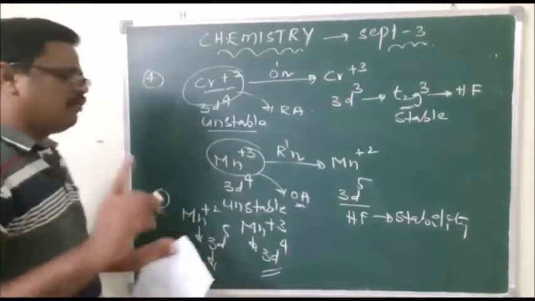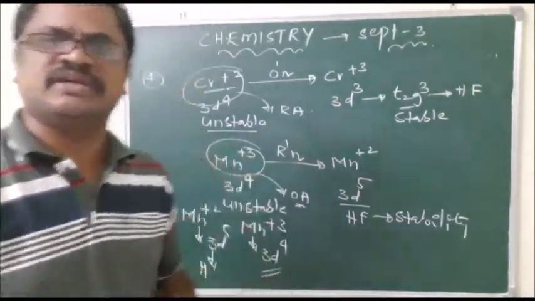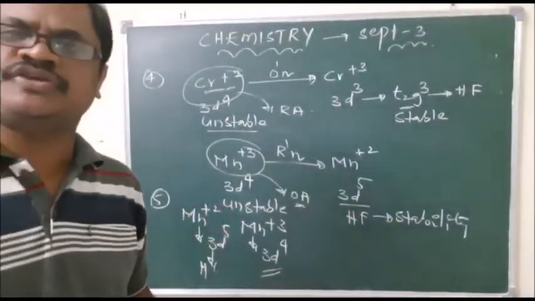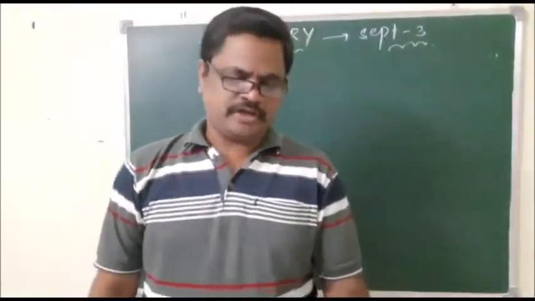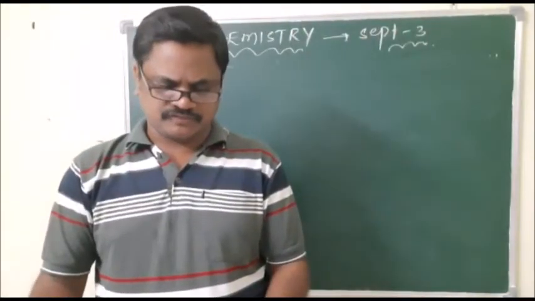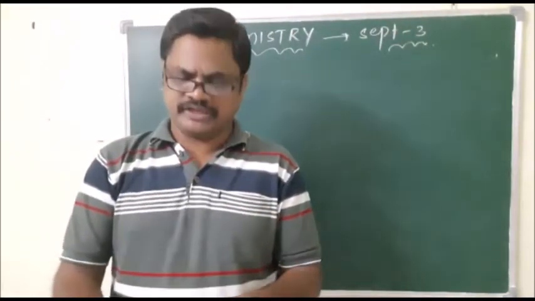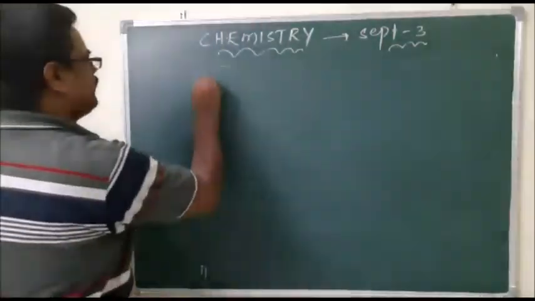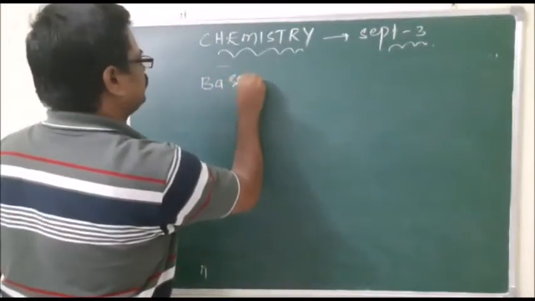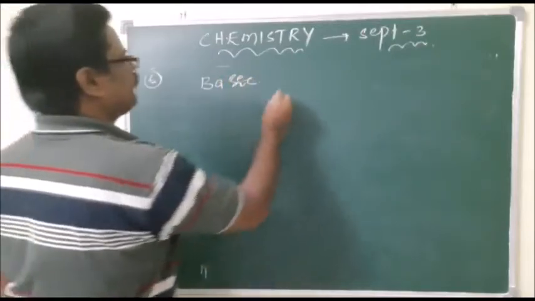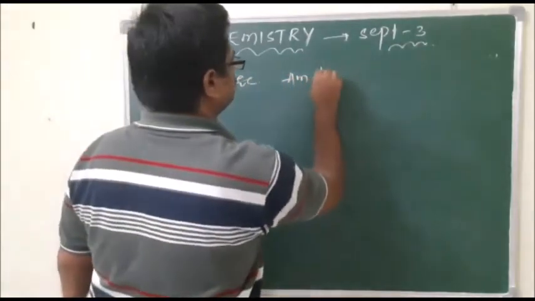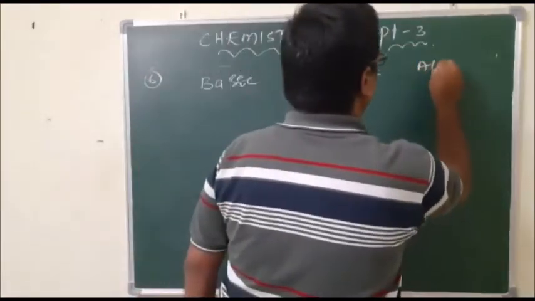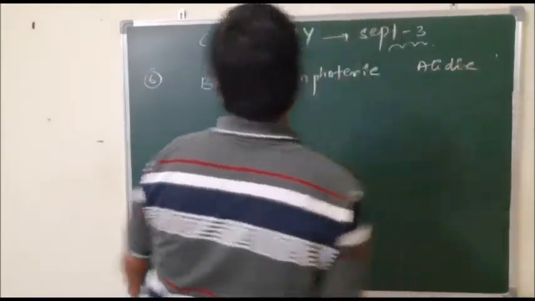So that's why option 1 is correct. Option 1 is correct for the fifth question. If we come to the sixth question, which of the following are amphoteric oxides? Don't forget that we have some basic oxides. For the sixth one, a few are amphoteric oxides and a few are acidic oxides, right?